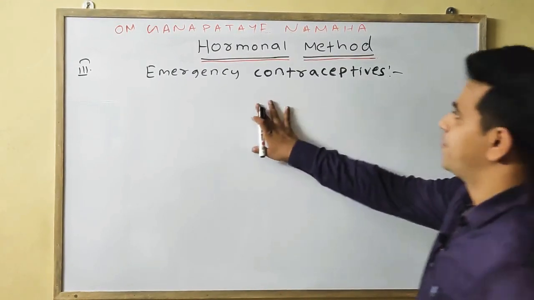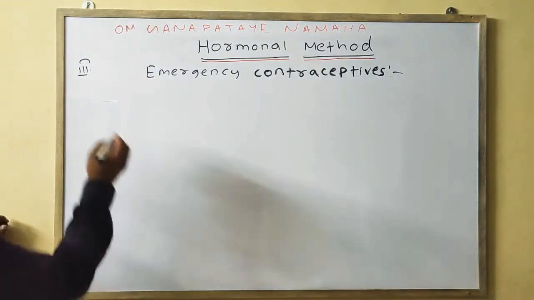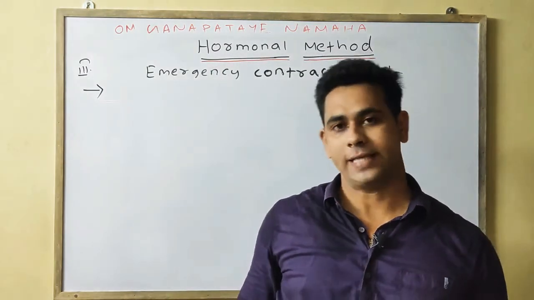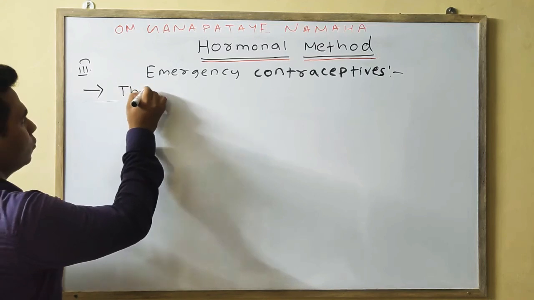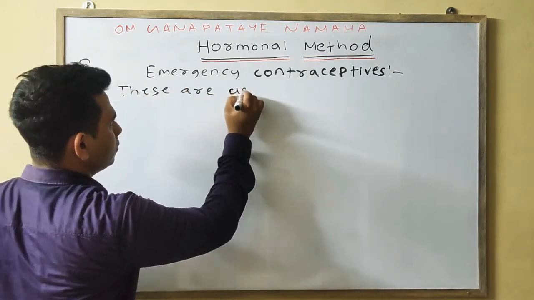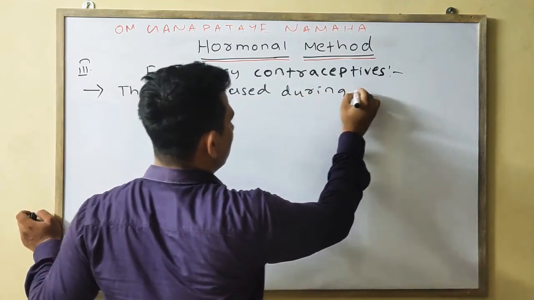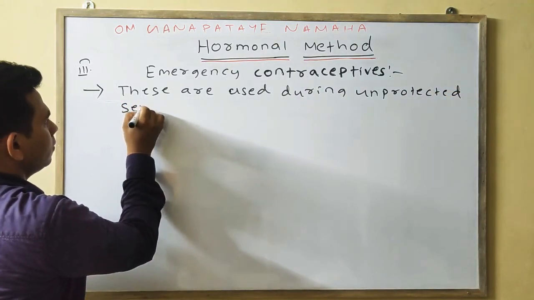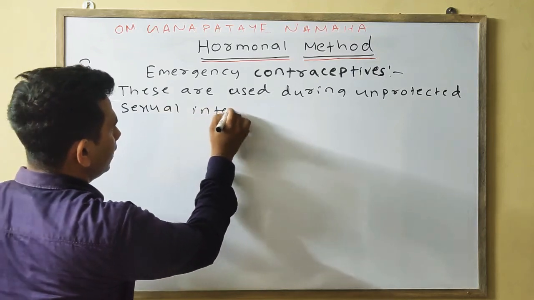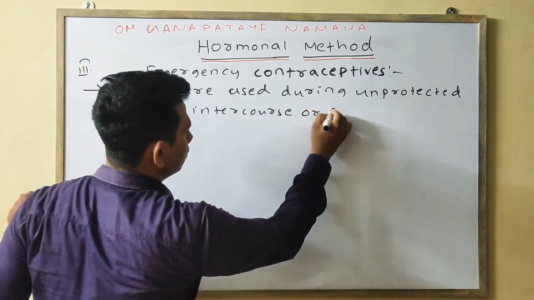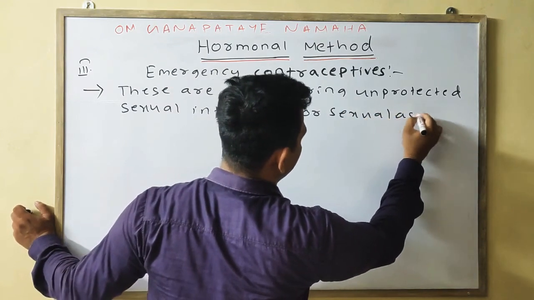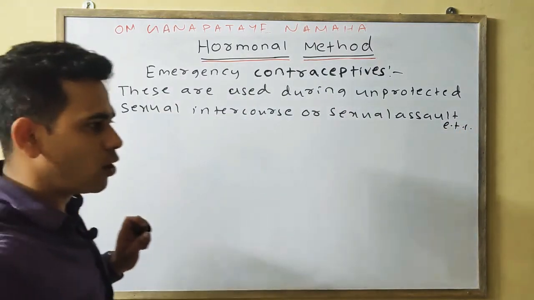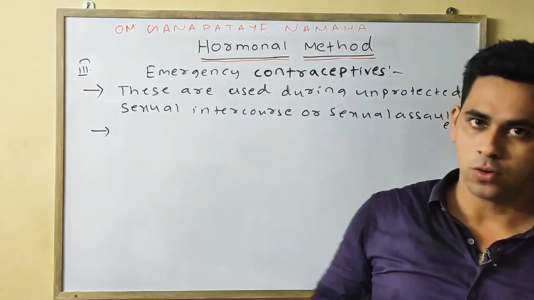Next we will discuss the emergency contraceptive. These are used during unprotected intercourse or sexual assault, etc. These are also called the morning after pills.